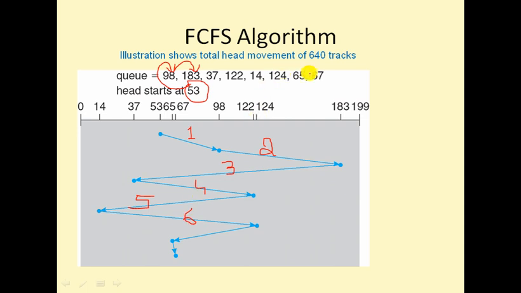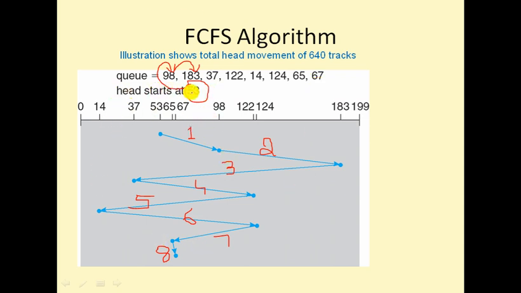From 124 again 65. So 124 is here, 65 is here. This is the seventh move. From 65 to 67, this is the eighth move. So there are a total of 8 moves from 53 to 67.